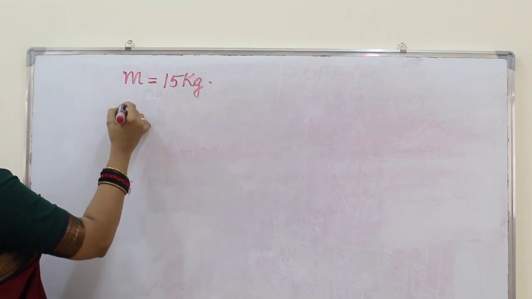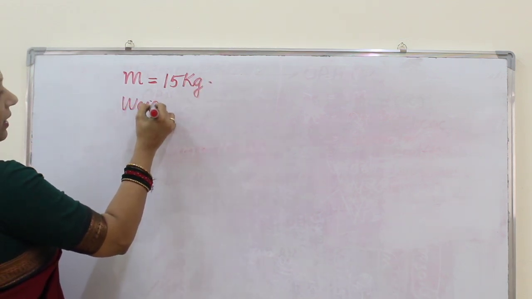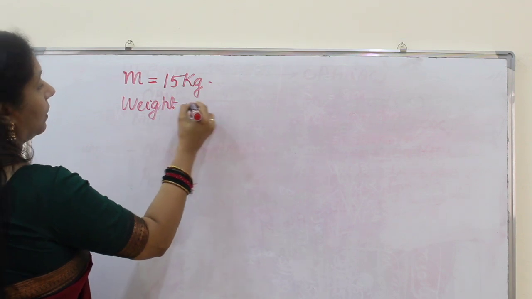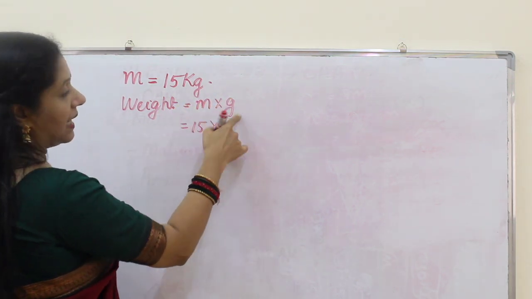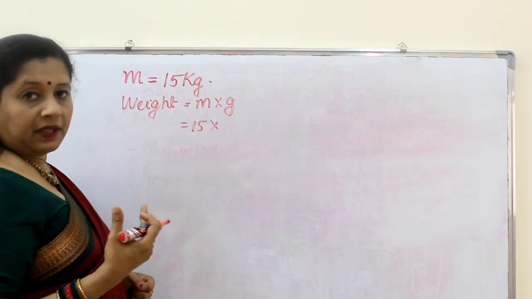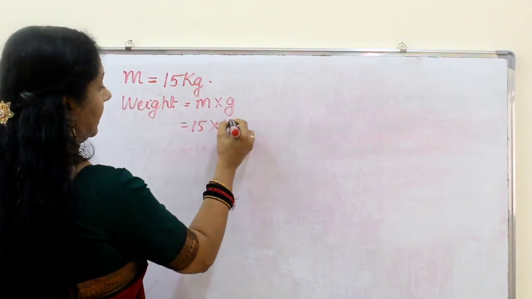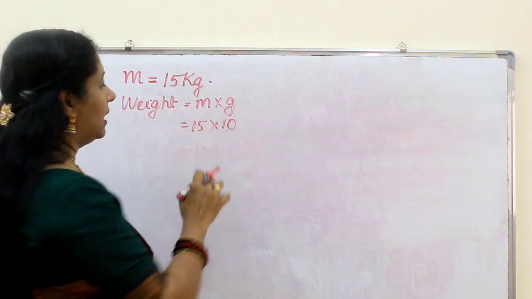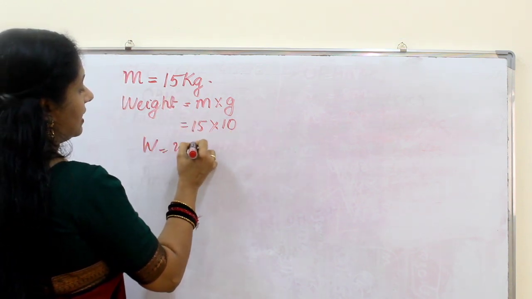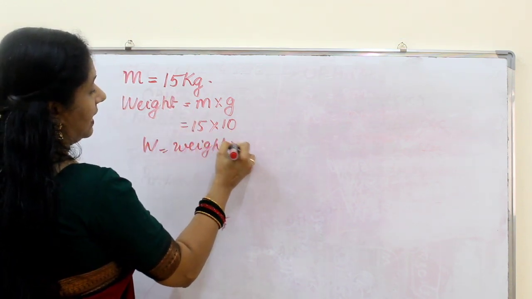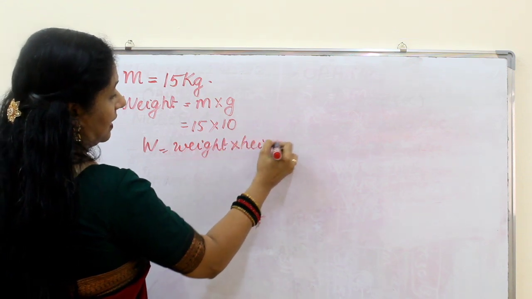Here the weight of the body is equal to m into g. m is 50, g is acceleration due to gravity. If it is not specified, you can take g as 10. The actual value is 9.8, but you can take it as 10. And work done is equal to weight into vertical distance. Vertical distance is the height to which it is lifted up.